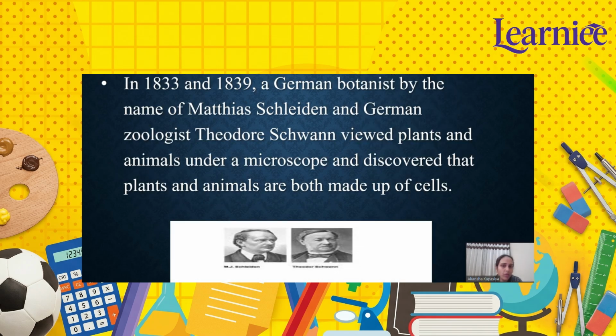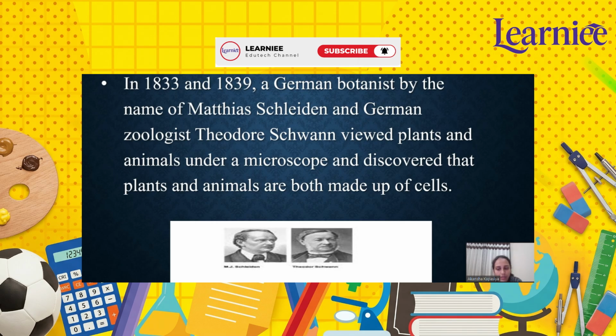Now, can you tell me something about cell theory? So, there were two scientists, Schleiden and Schwann. In 1833, Schleiden studied plant tissues under a microscope. And in 1839, Schwann studied animal tissues under a microscope.